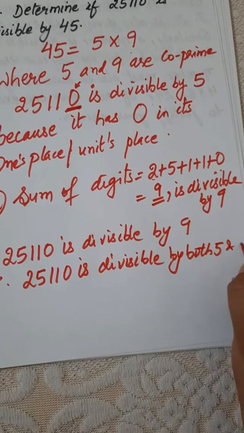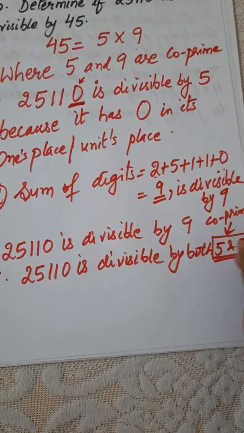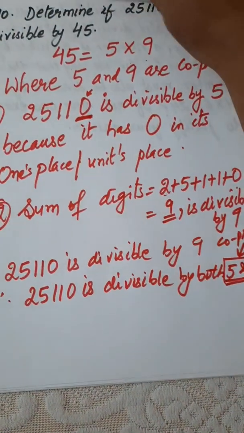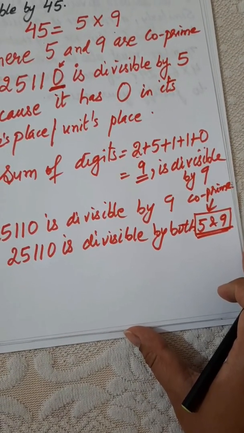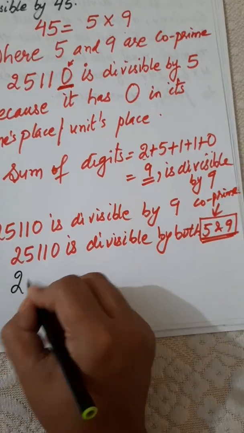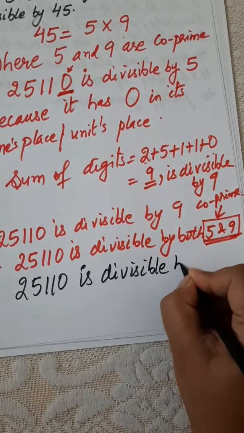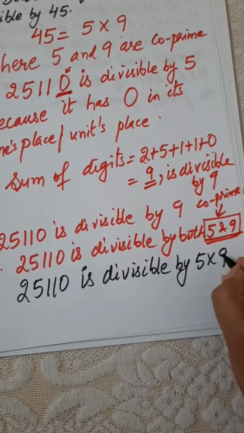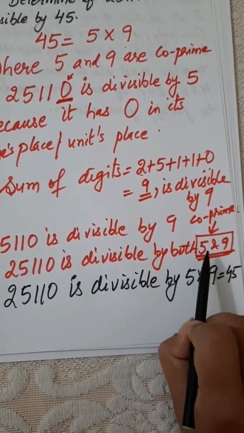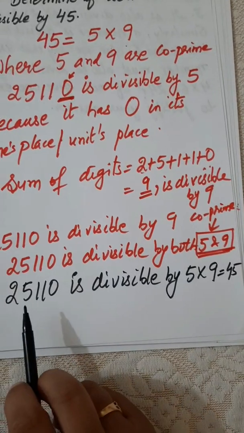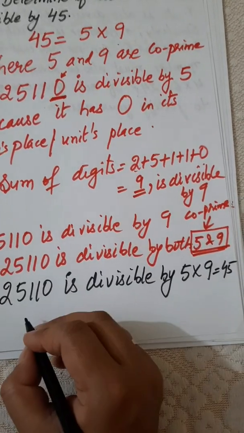So we simply say that 25110 is divisible by both 5 and 9, and here 5 and 9 are co-prime, and we did the rule in yesterday's video that if the number is divisible by both numbers and the numbers are co-prime, then we can say that this number is also divisible by its product, that is 5 multiplied by 9, simply 45. But here the condition is that both the numbers should be co-prime.